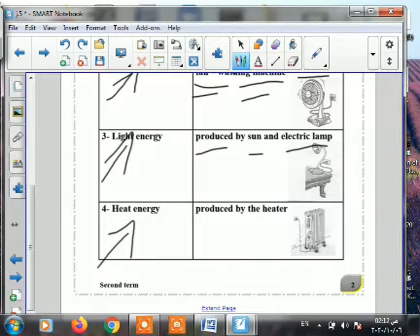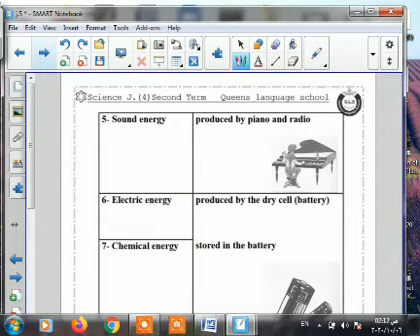Are these all the forms of energy? No, we have other forms of energy. For example, sound energy. You can listen to my voice, or you can listen to the radio or piano and so on, all the music tools. So where is sound energy produced from? From the piano or radio.